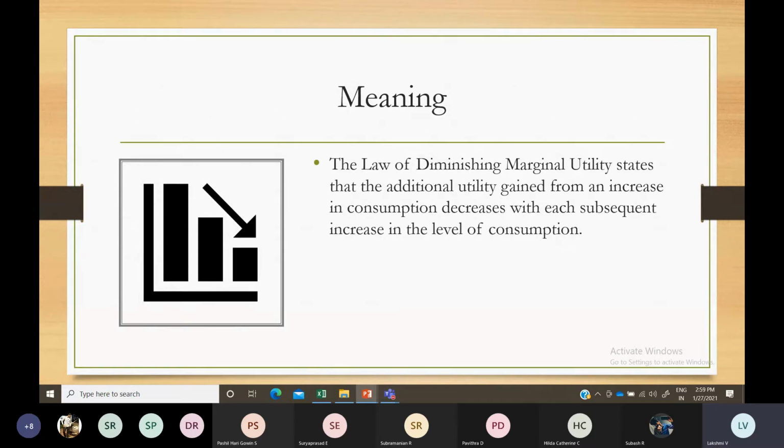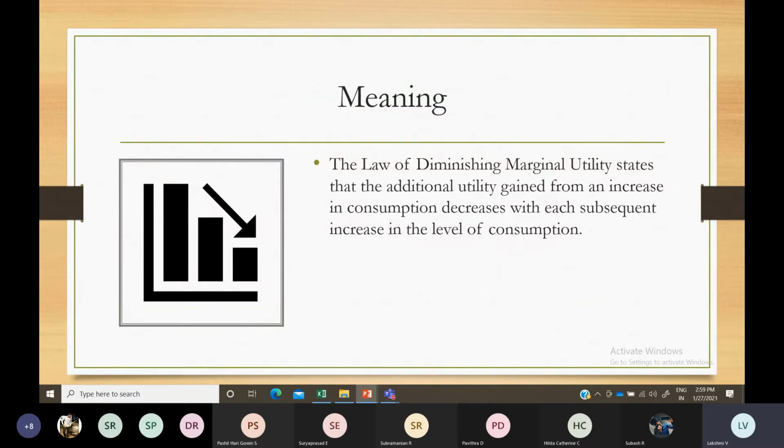So we have two types: cardinal utility and ordinal utility. Cardinal utility comes under quantitative, where you can measure in quantitative terms. But ordinal utility says that you can give only ranking for the products that you consume. Based on that, you can get the satisfaction if you provide the ranking accordingly. That is what ordinal utility is about.